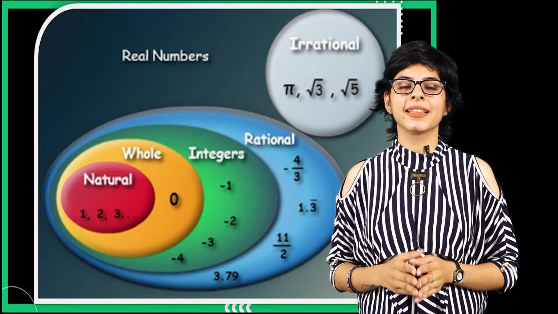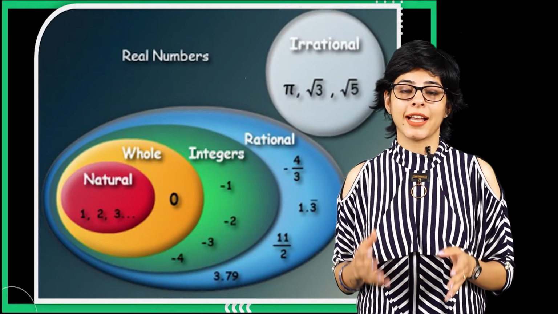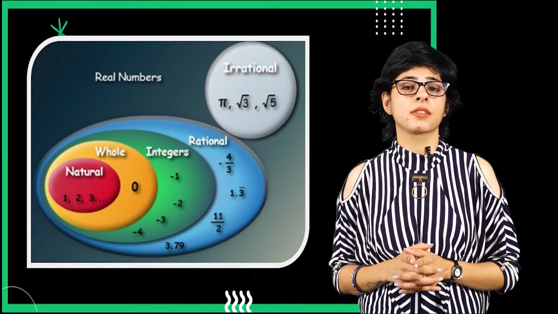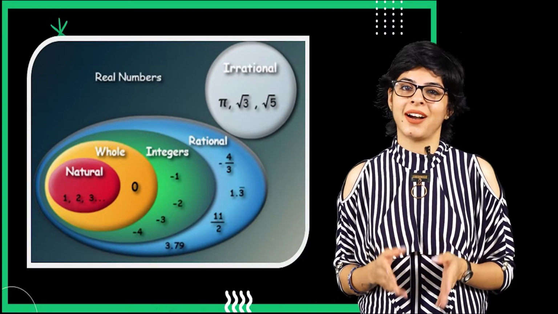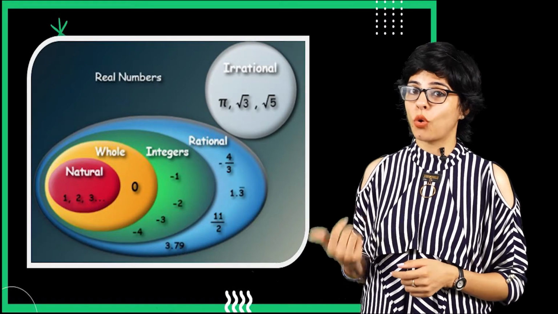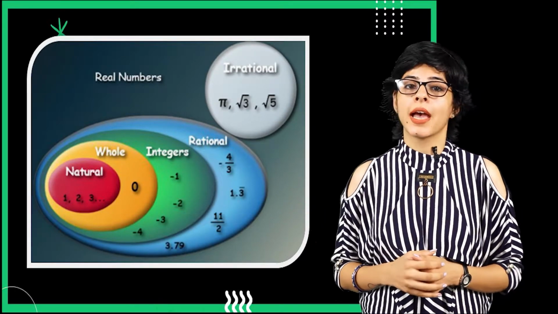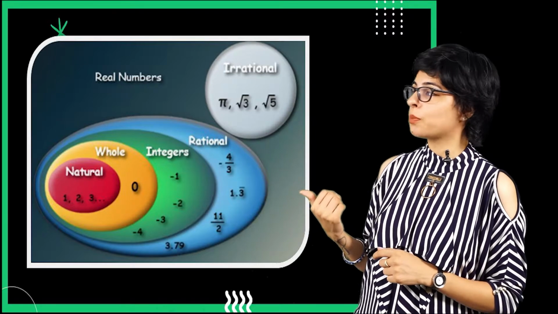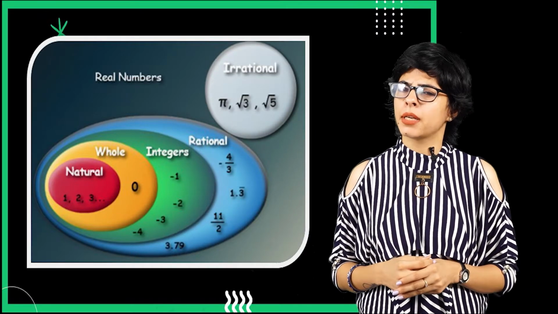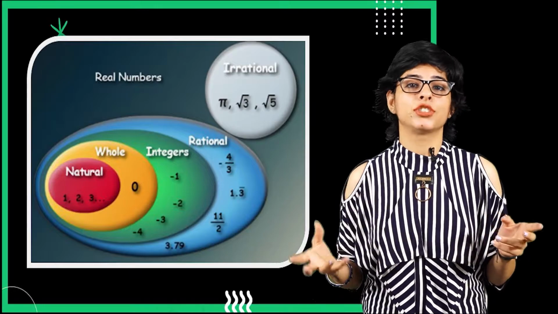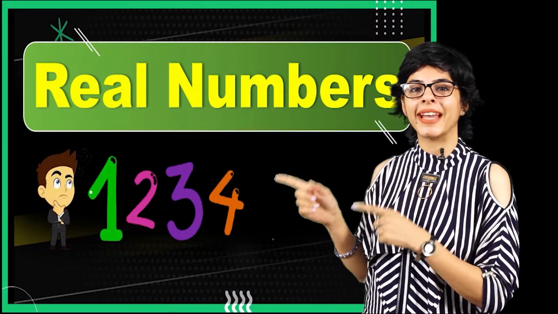Now as we can see in this picture, encircled natural numbers. And as we have discussed earlier, all natural numbers are whole numbers also. And all whole numbers are integers. And all the integers bring into picture the rational numbers. But here now rational numbers and irrational numbers are two different categories. But if we combine both of them, we get real numbers.